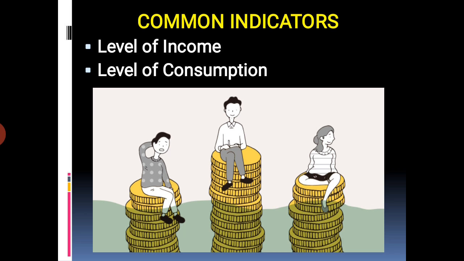Students, some social indicators are there like poverty rates, inequality rates, educational attainment, life expectancy, employment and unemployment rates, health expenditure, and fertility rates. Again, level of literacy. Students, these are the social indicators. With the help of these, we can assess the poverty ratio.